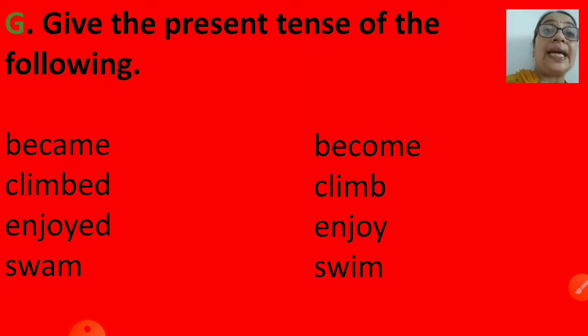Present tense form of climbed is climb. Enjoyed's present tense form is enjoy. And the present tense form of swam is swim. Became, become. Climbed, climb. Enjoyed, enjoy. And swam, swim. Easy? The next 4 words given are shook, opened, straight and sang. So that you have to do on your own.